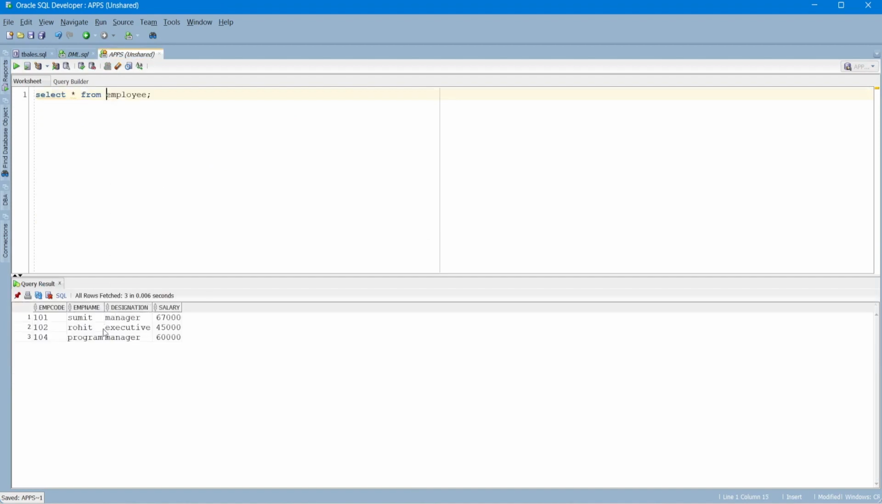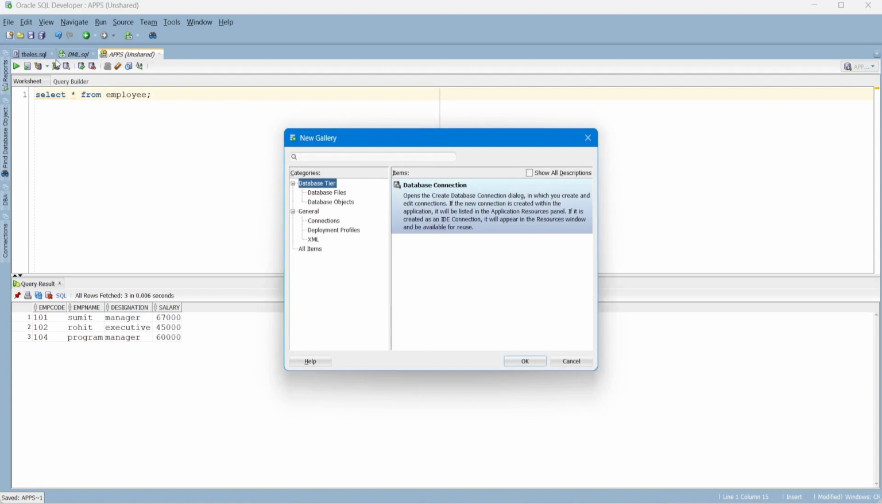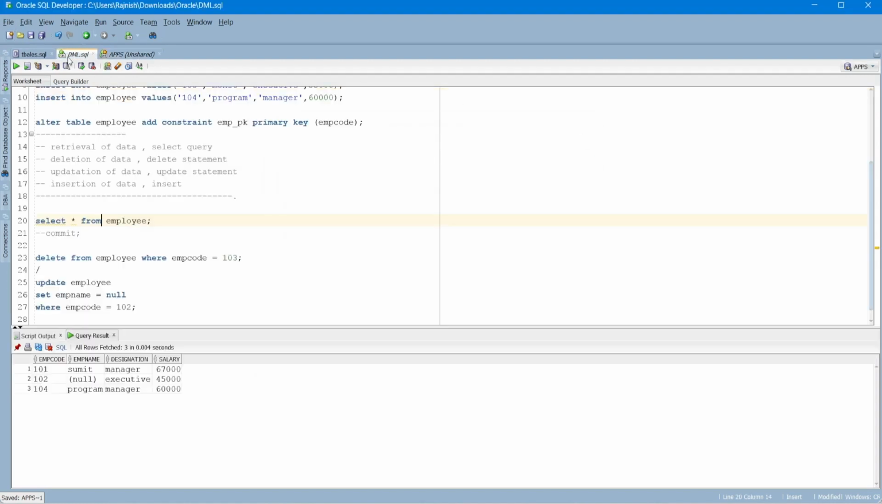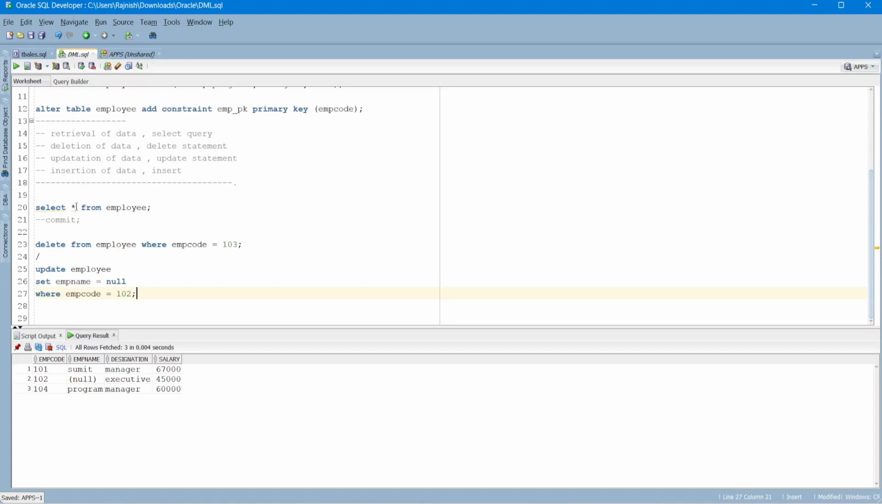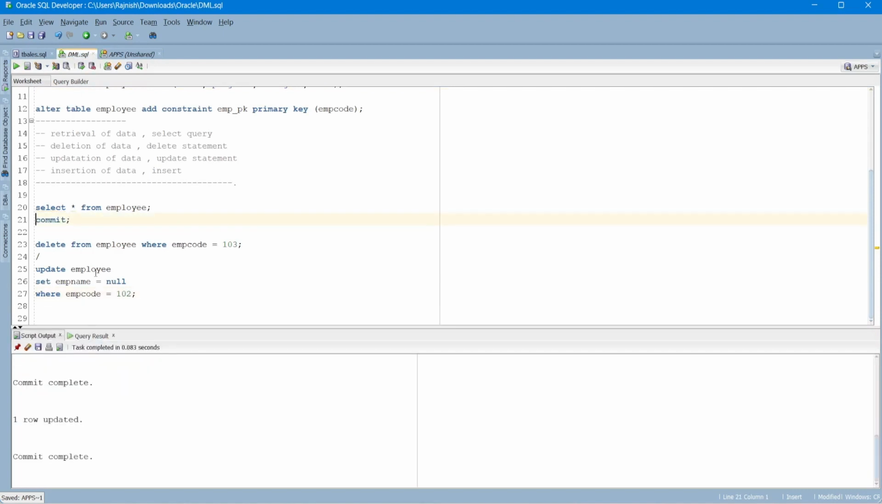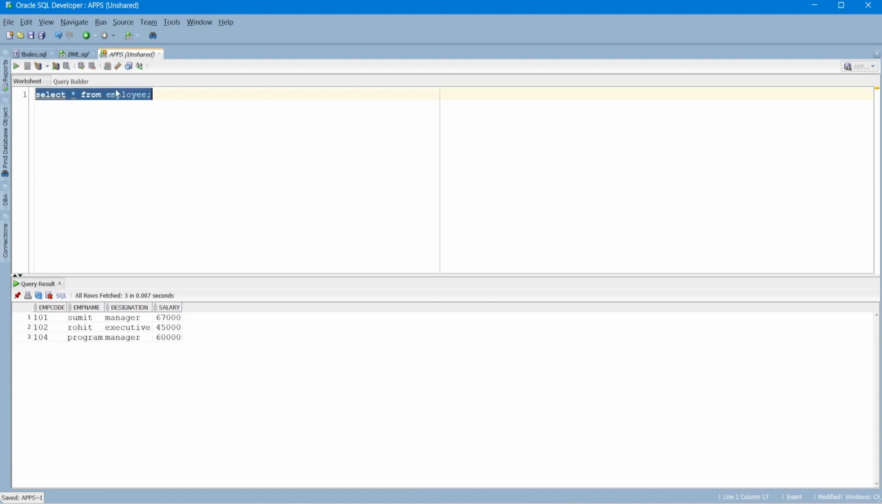If I check in another session, here also do not get confused. If I create a new script, it will be in the same session. I am using Control Shift N for this, so it is a new session. For you it can be different. As I said, it is different for different tools. Now here we can see the data, right? Let me commit it. Now if we see, here we can see the employee name Rohit is now null.